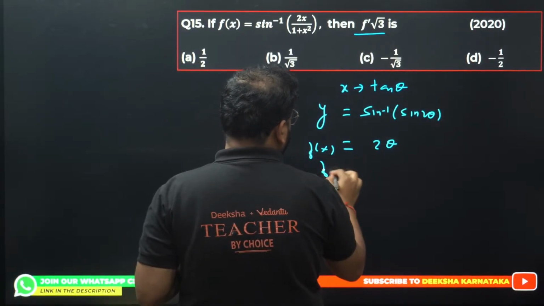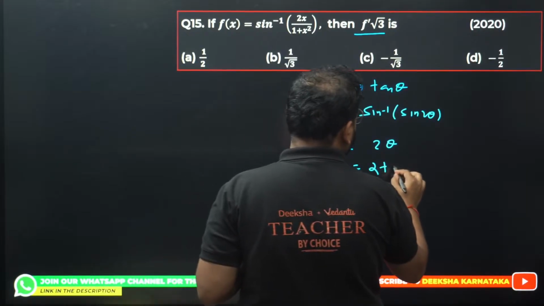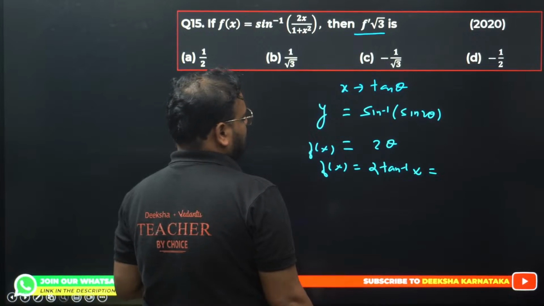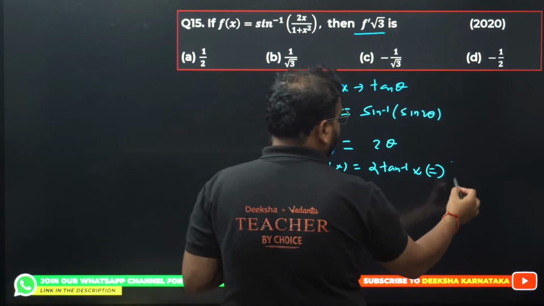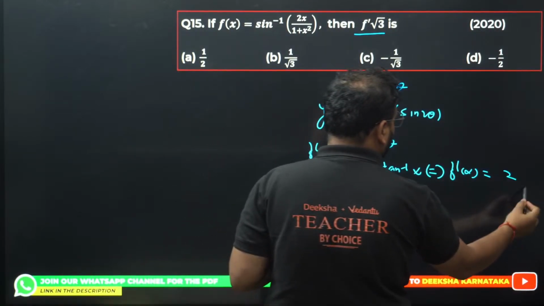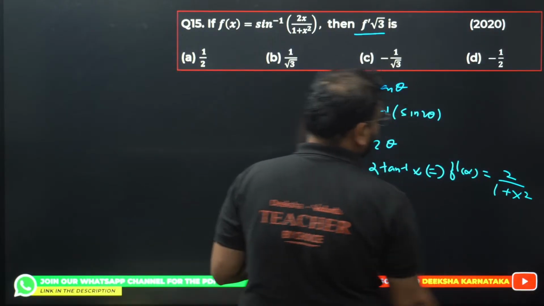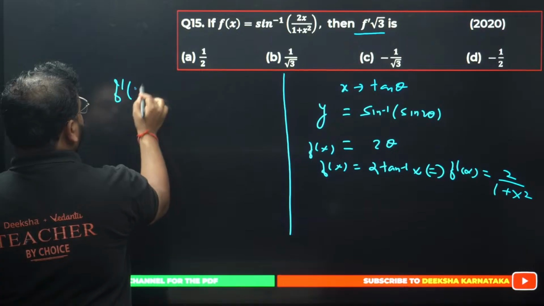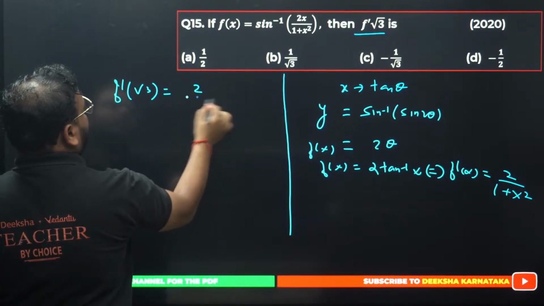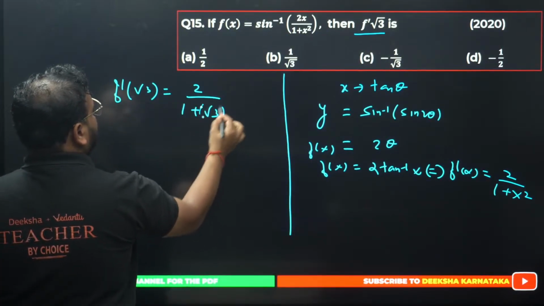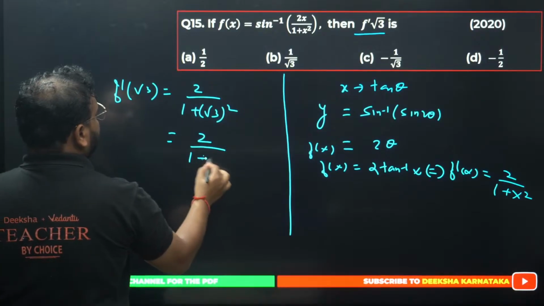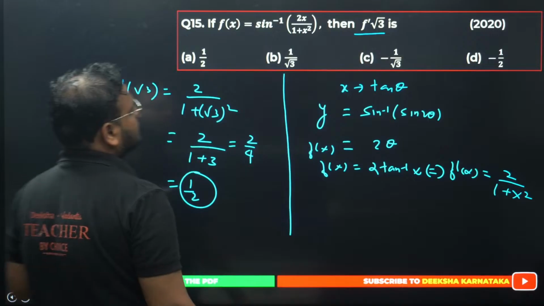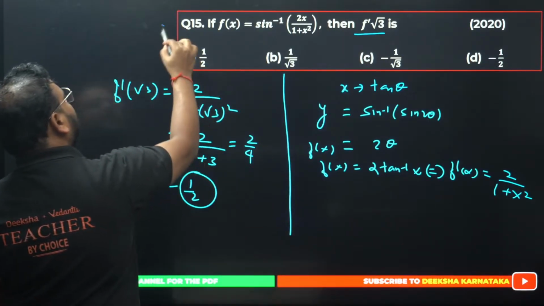So write f of x as 2 tan inverse of x. Derivative will become what from here? Please check. f dash of x will become 2 upon 1 plus x square. So f dash of root 3 will be 2 upon 1 plus root 3 square. How much is this? 2 upon 1 plus 3. How much is that? 2 upon 4. Answer is 1 by 2. Answer is option A, 1 by 2.